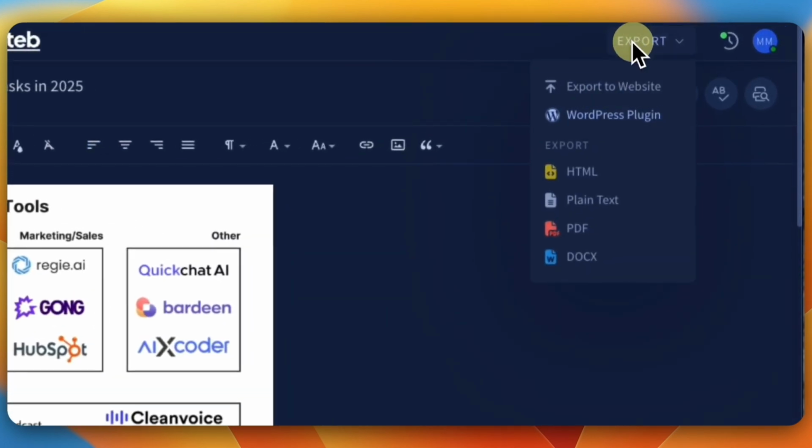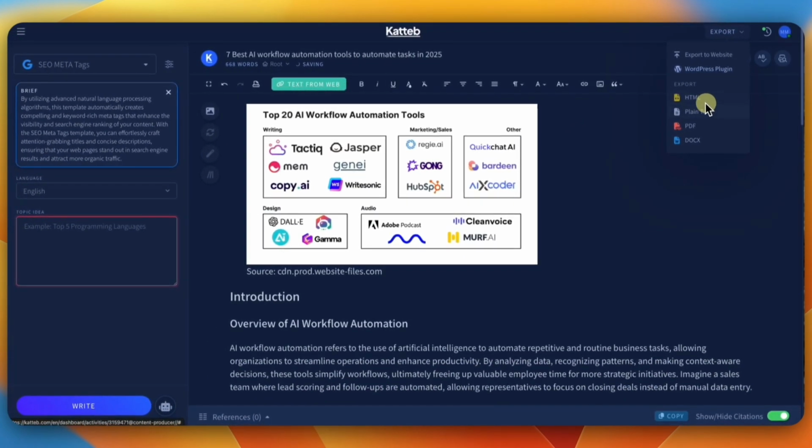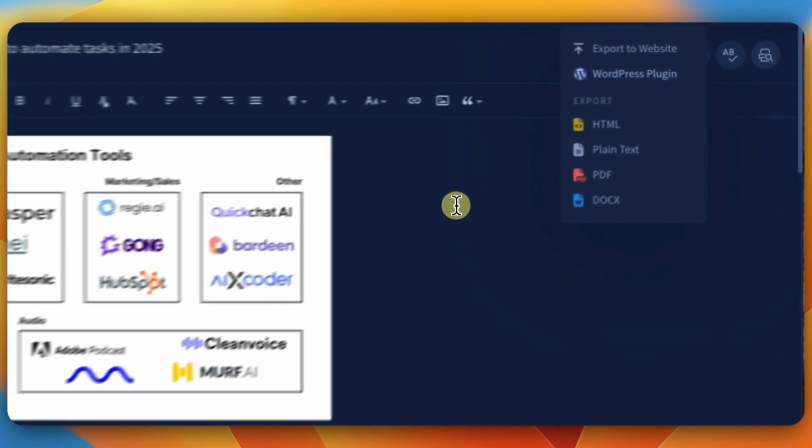And then when it comes to export, you could export it in different formats. You can do HTML, plain text, PDF, and documents. Or you can just automatically send it over to your WordPress if you have the plugin on your website.